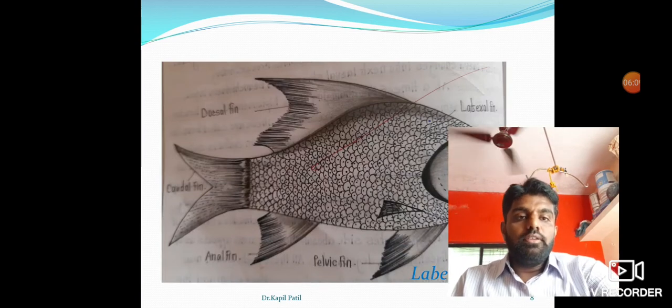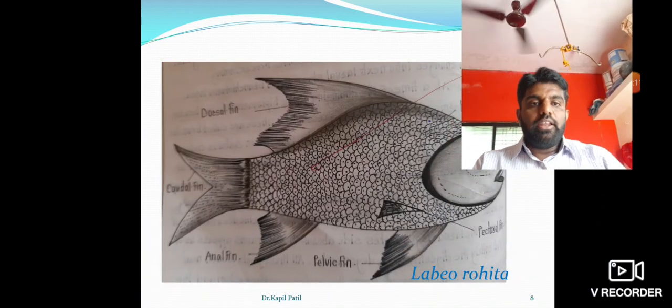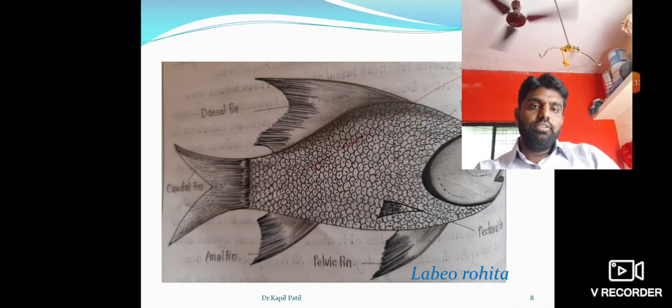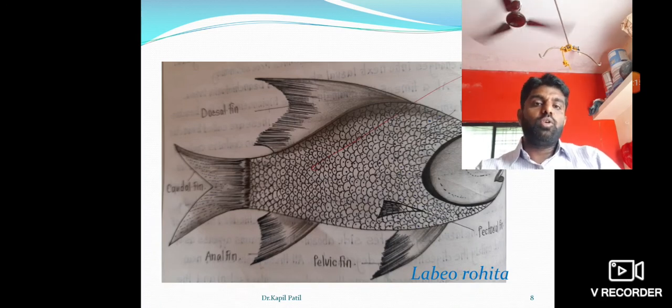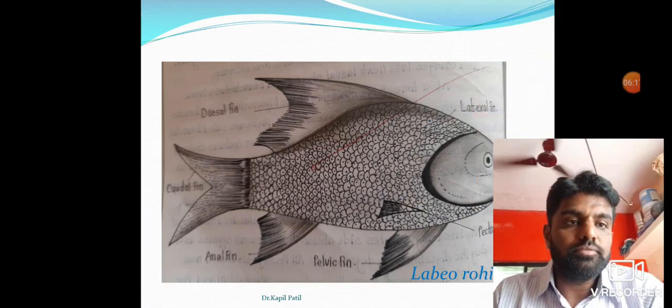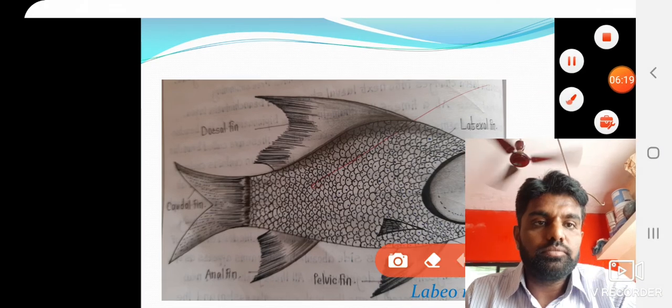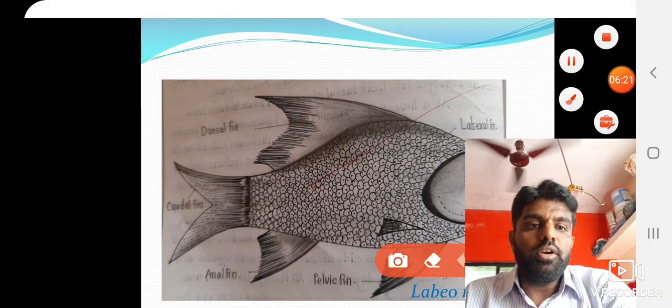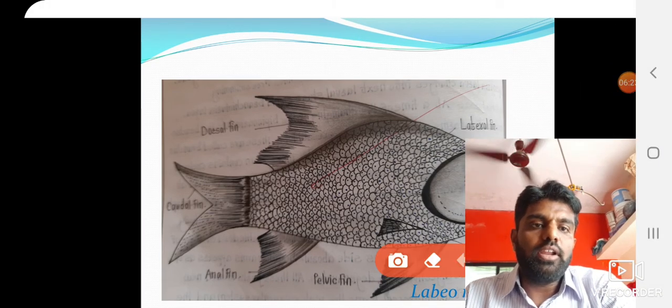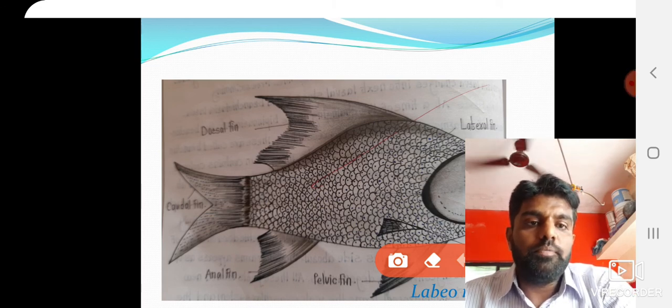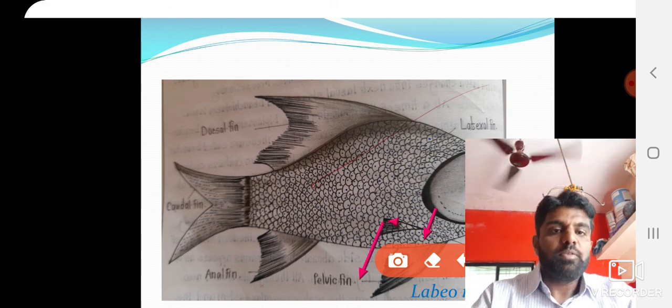See the sketch diagram of Labeo rohita. In Labeo rohita, I want to show their body is spindle shaped, narrow on both sides, to reduce friction. I also want to show the paired fins: the pectoral fin and the pelvic fin. These are the paired fins.